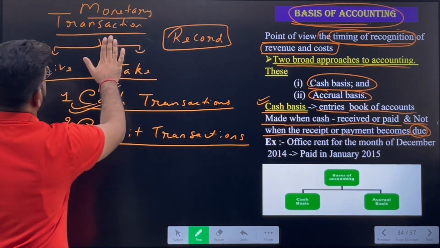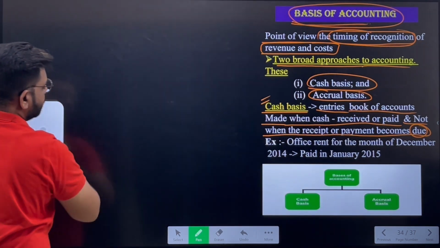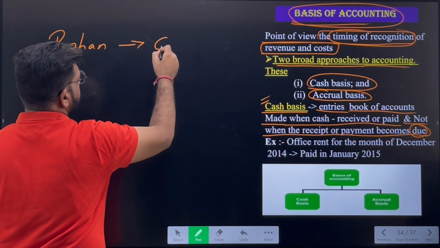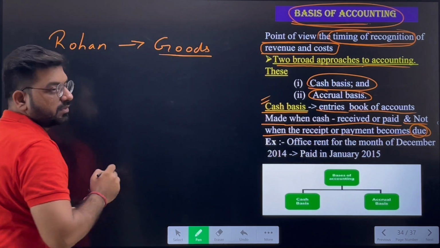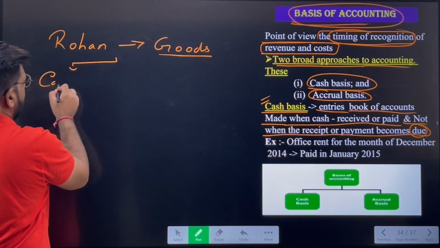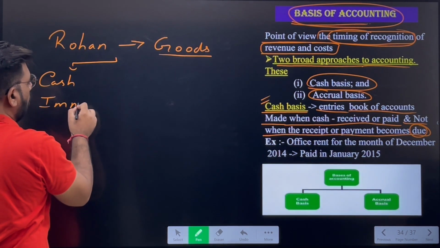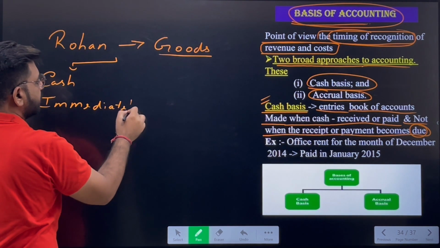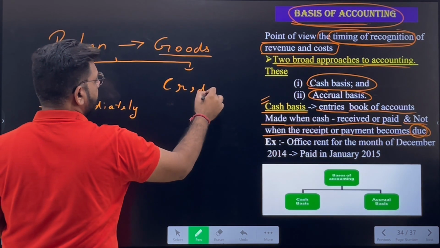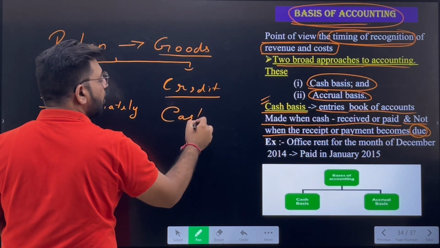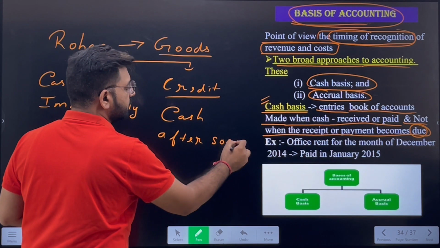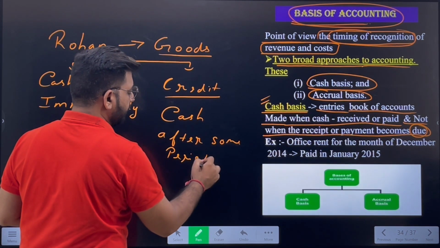I will just explain once again. Suppose I have purchased the goods from, say, Rohan. Rohan is a person from whom I have purchased the goods. So I am liable to pay him the amount. I have two options, either to pay Rohan immediately, that the cash will be paid immediately, or else I can pay him the cash after a certain period of time. That is, we can purchase the goods on credit, where the cash will not be paid immediately, but after some period of time.